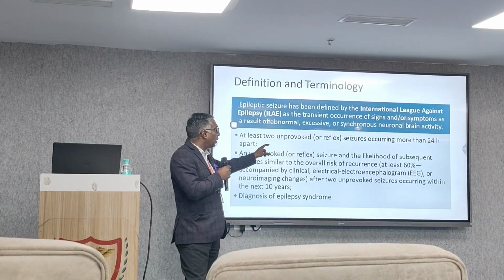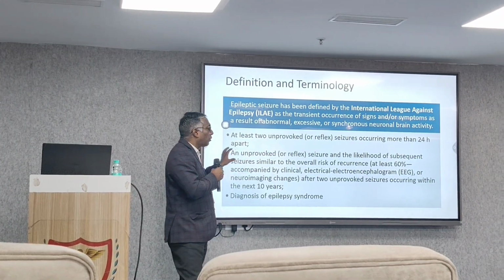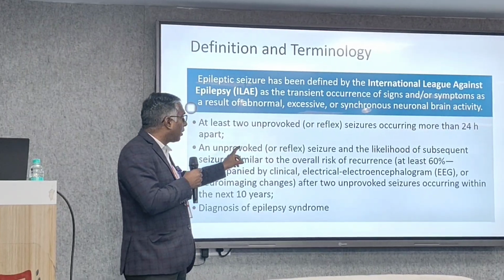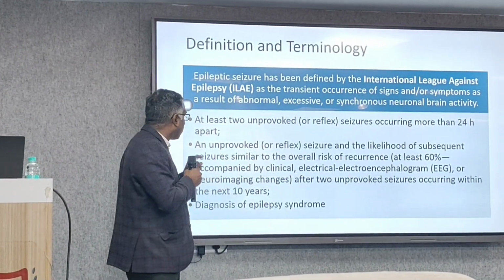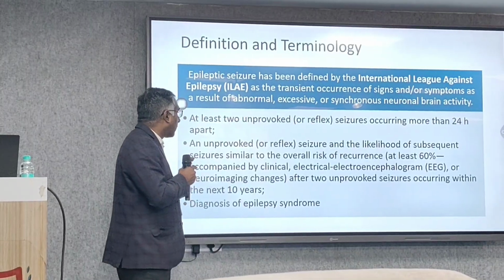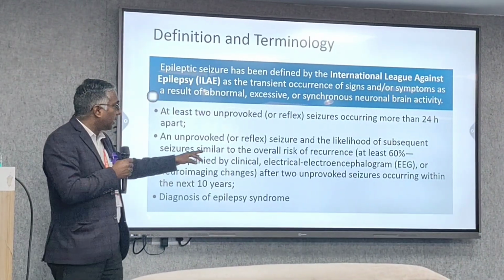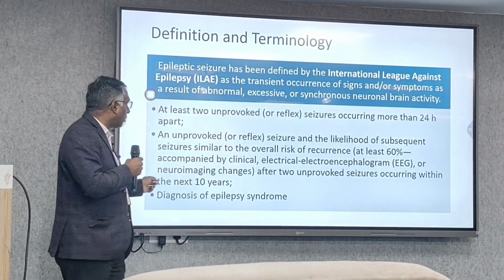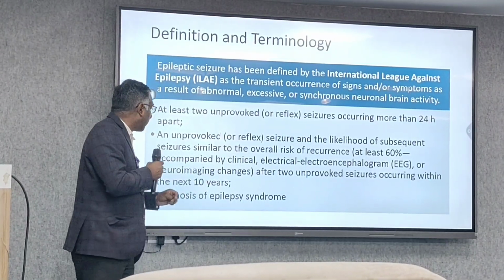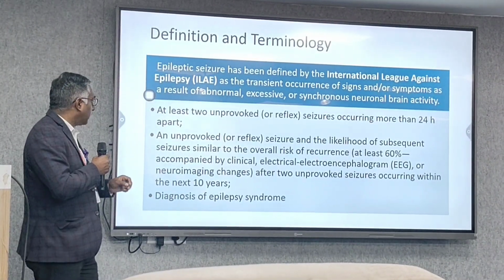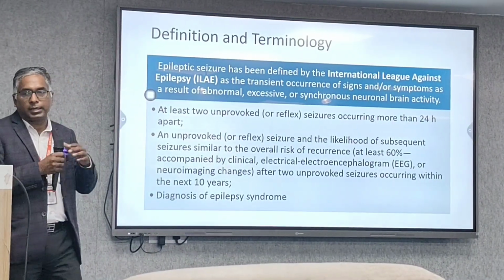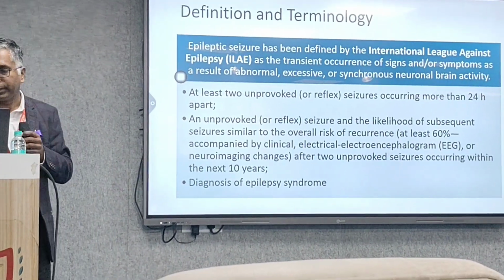At least two unprovoked or reflex seizures occurring more than 24 hours apart. That is one definition. Or one unprovoked seizure and a likelihood of subsequent seizures similar to the overall risk of recurrence, at least 60%, after two unprovoked seizures occurring within the next 10 years, accompanied by clinical, EEG or neurological imaging changes. Or the patient has a diagnosis of some epileptic syndrome, which we will discuss in the subsequent slide.